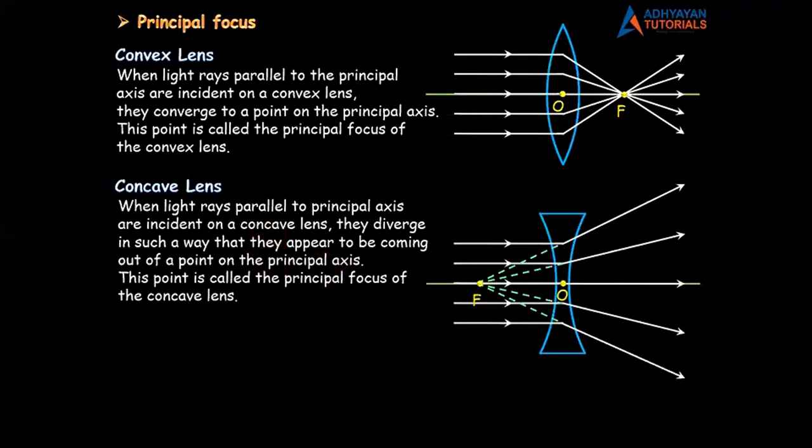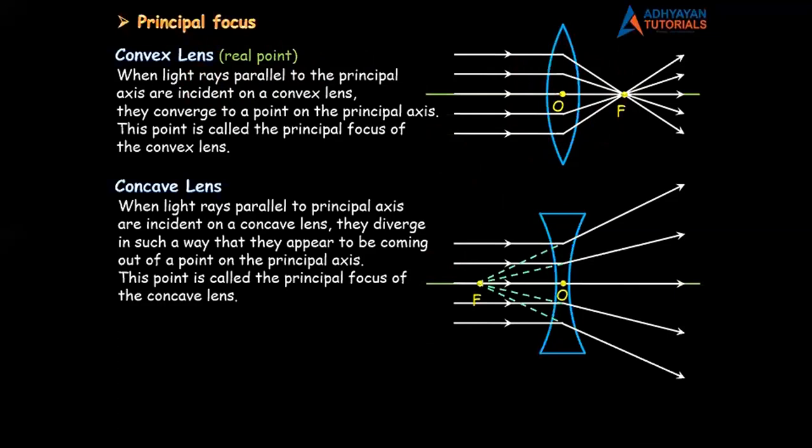Come on now, on this basis, I want you to compare both the diagrams and tell me कौन से lens में, convex lens या concave lens, कौन से lens में rays are actually meeting और कौन से lens में rays are appearing to meet. Convex में obviously they are actually meeting. So can I say in a convex lens the rays are really meeting? Yes. And that's why the principal focus of a convex lens is a real point, because the rays are really meeting at that point.